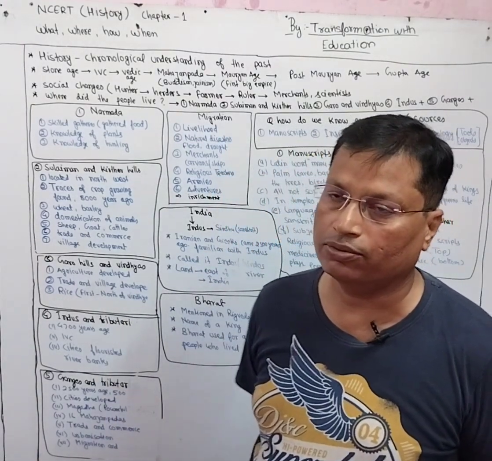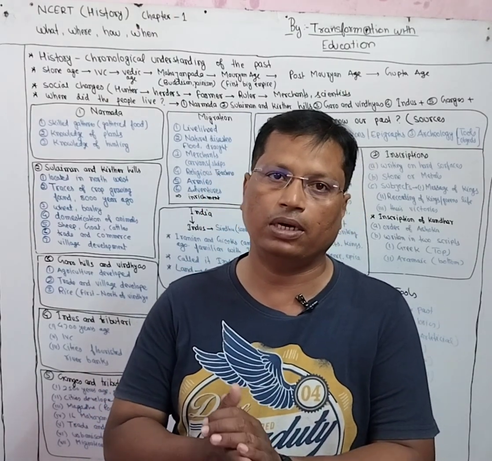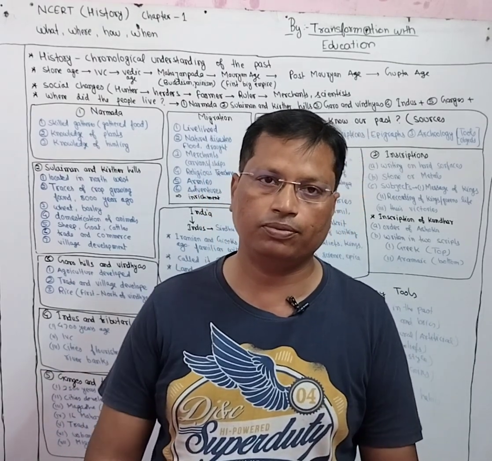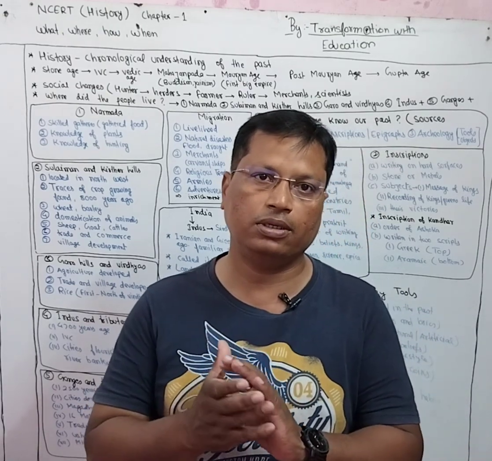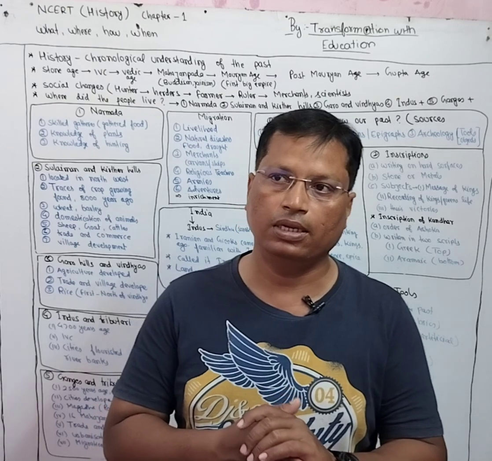Now the word comes how. How means how we know our past, how we know our history. There are so many sources with the help of which we can know our history. So the word how here indicates the sources of history. So there are so many sources.